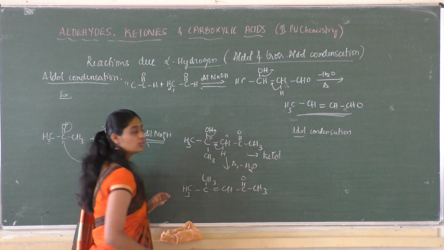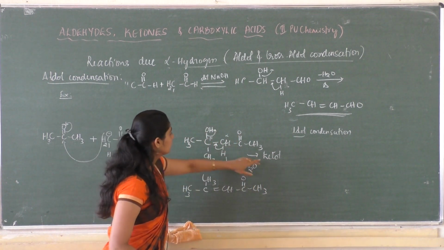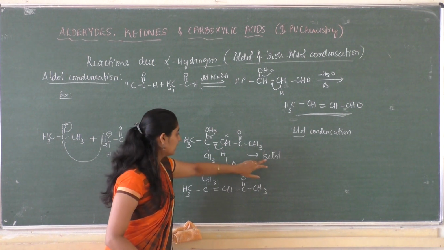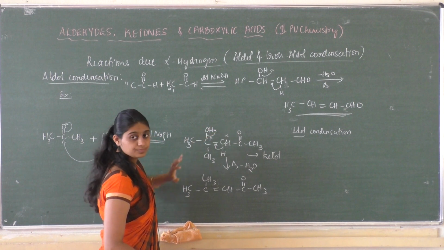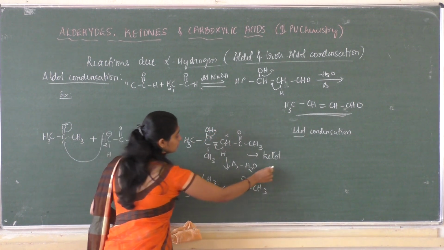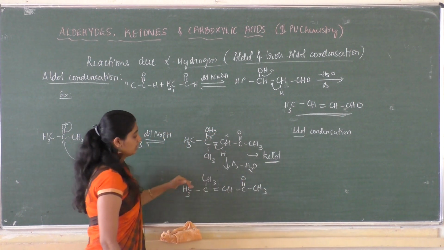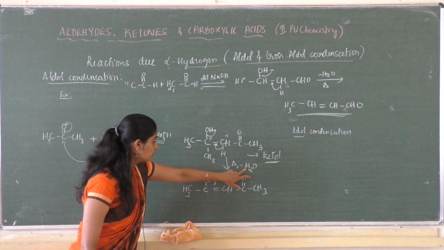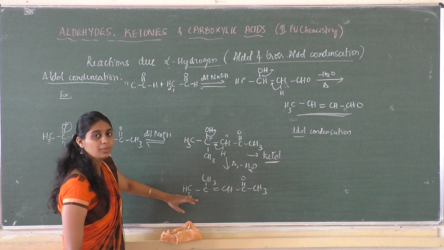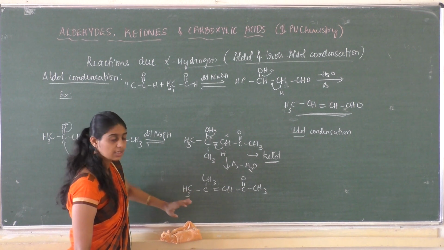Since it has two functional groups, ket from the ketone and OL from the alcohol group, it forms a ketol. On condensation, on heating, it loses a water molecule so as to form an alpha beta unsaturated carbonyl compound.